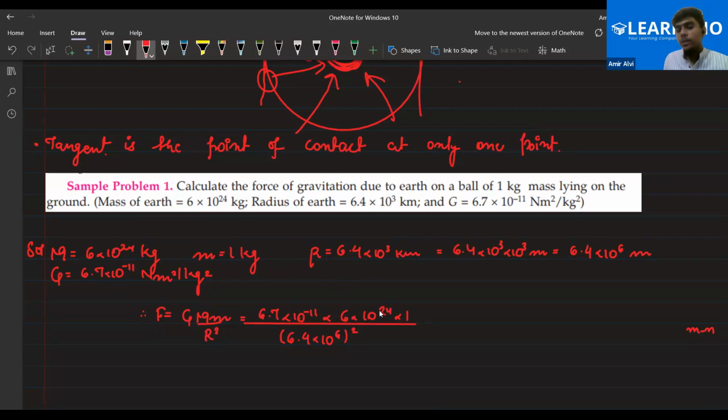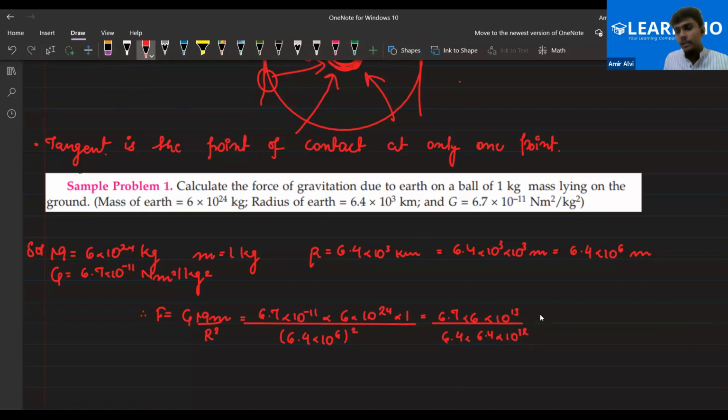So minus 11 plus 24 would be 13, positive 13. So it would be 6.7 into 6 into 10 to the power 13, divided by 6.4 into 6.4 into 10 to the power 12. As you can see, 10 to the power 12, because 6 into the 12, so they will get multiplied.